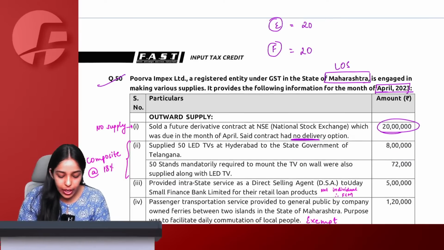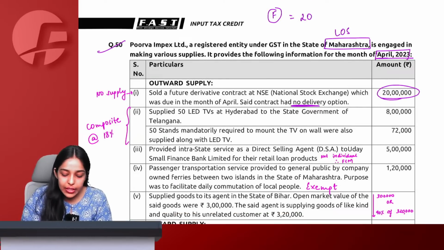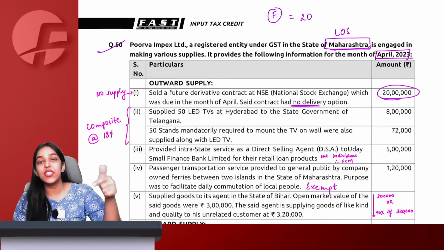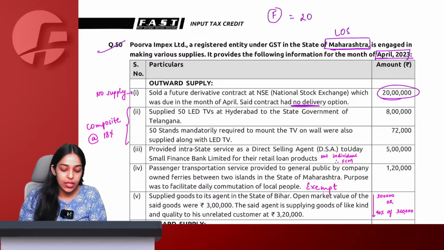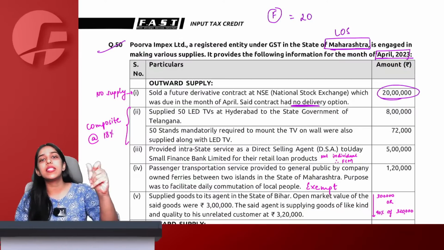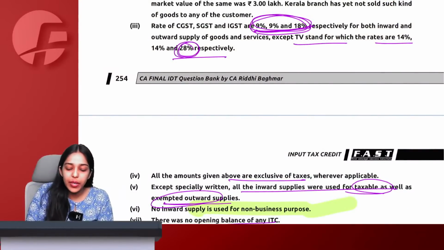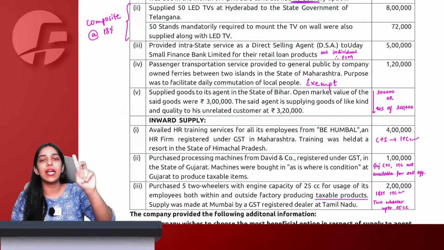After that, supplied 50 LED televisions at Hyderabad to the state government of Telangana. We are in Maharashtra and recipient place of supply is Hyderabad, Telangana, which means this is an IGST interstate supply, and along with it TV stands are also given. Now tell me, TV plus TV stand is a composite supply. The question just now said TV stand is taxable at 28% but TV at 18%. Being a composite supply, what is the principal supply, TV or stand? Of course TV.